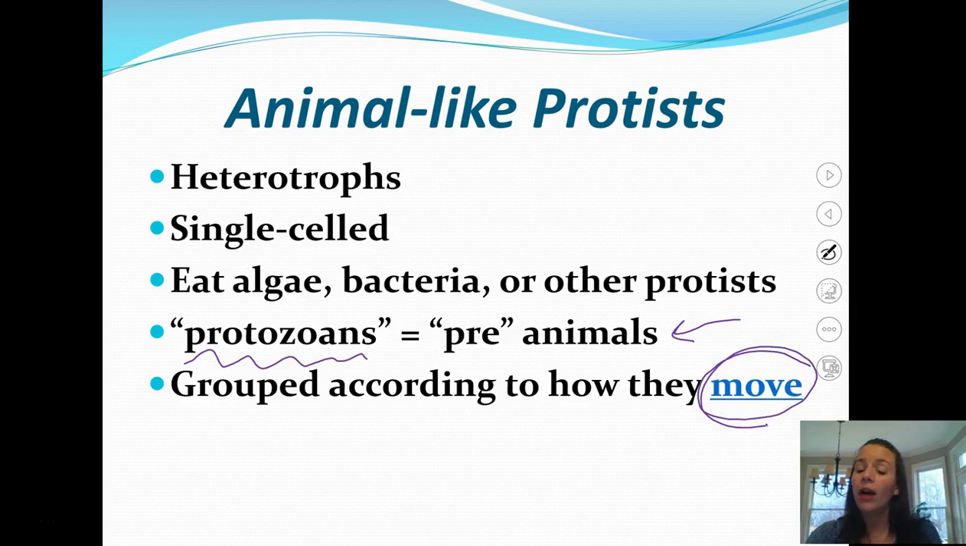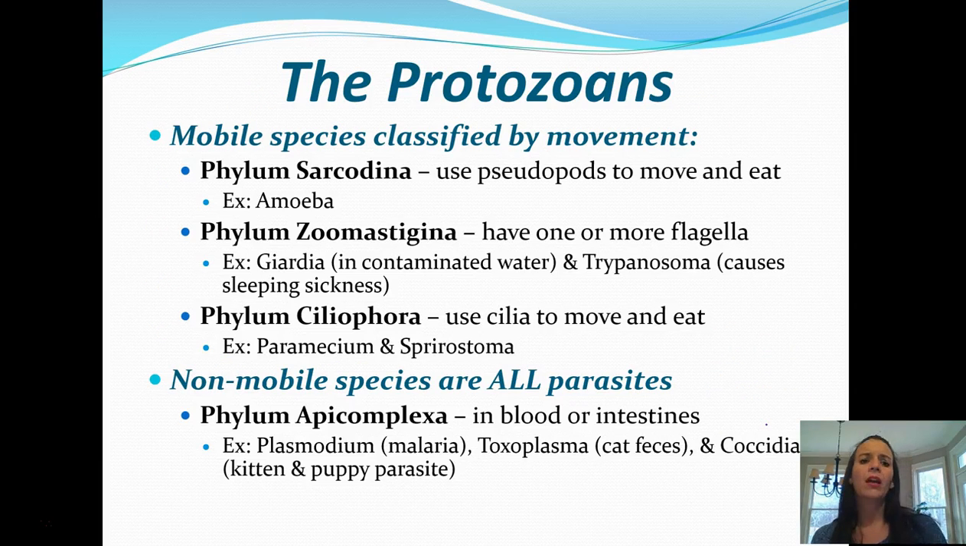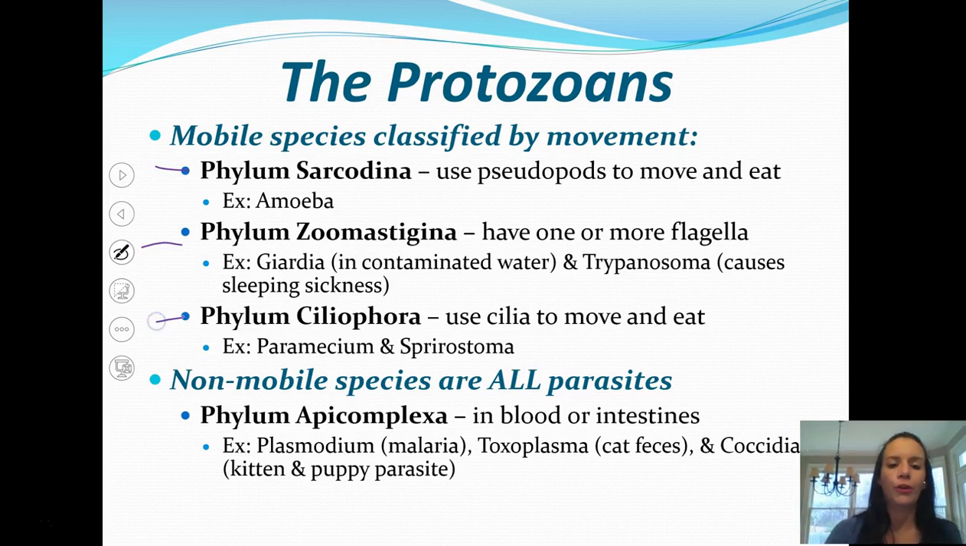Now each type or group of protist is further grouped according to a specific trait. So it's really important that you make very careful note of this in your notes and you understand and remember how these different groups are grouped. So a little more about the protozoans. There are mobile and non-mobile species. Now the mobile species have 3 different phyla. So you'll see I've outlined those here for you.